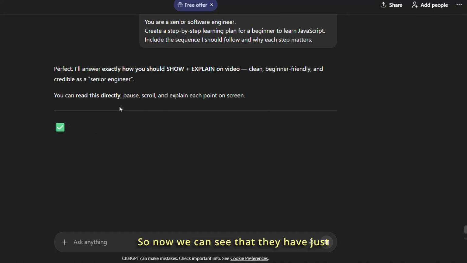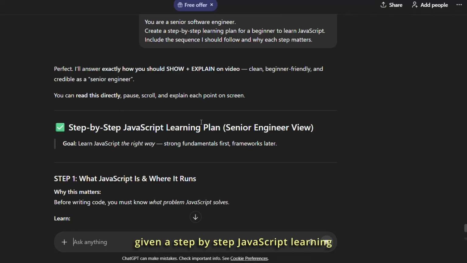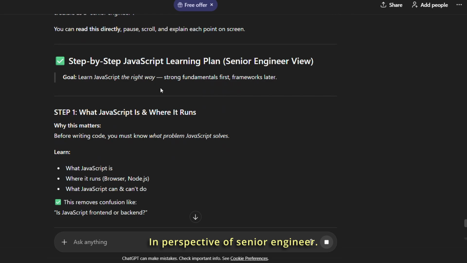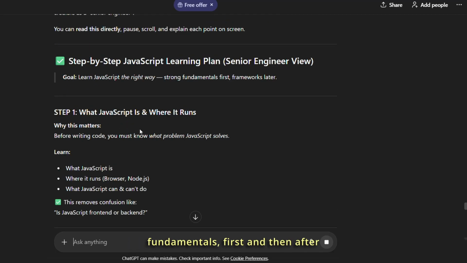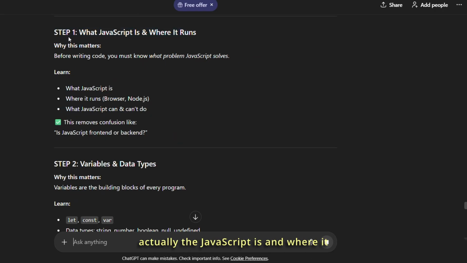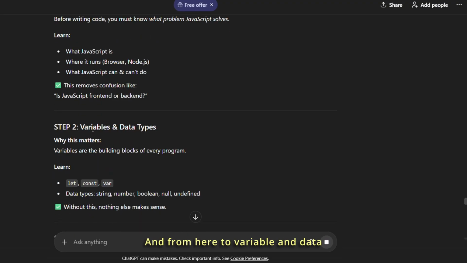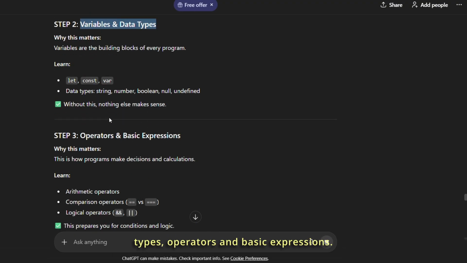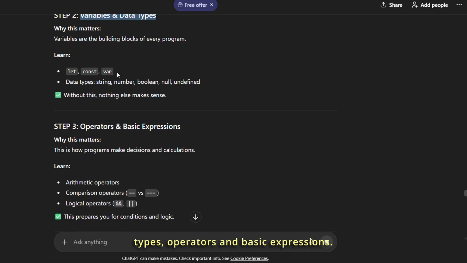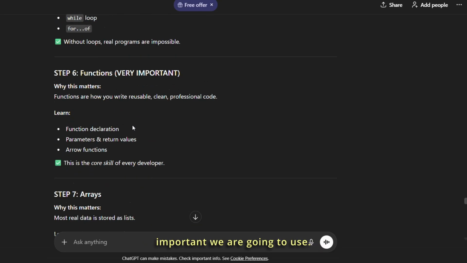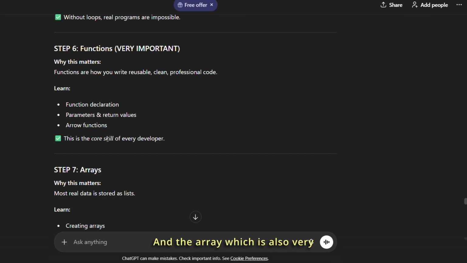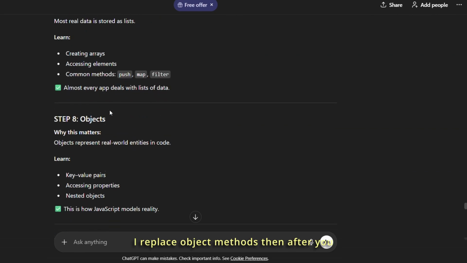So now we can see that it has given a step-by-step JavaScript learning plan from the perspective of a senior engineer. The goal here is learning JavaScript the right way, strong fundamentals first, and then frameworks later on. First, what JavaScript is and where it runs, and from there to variables and data types, operators and basic expressions, conditional statements, then loops, then functions, which are very important, and arrays, which are also very important, along with array and object methods.